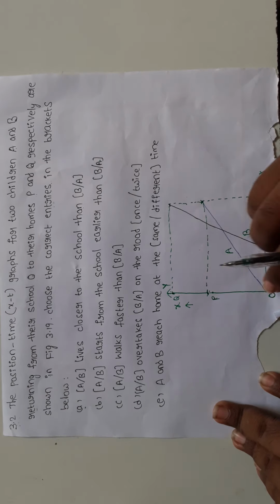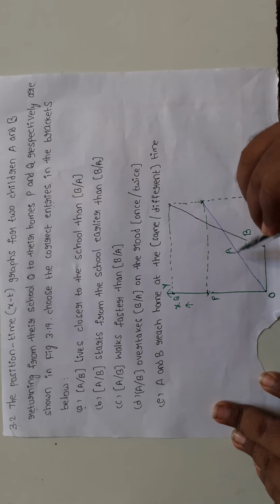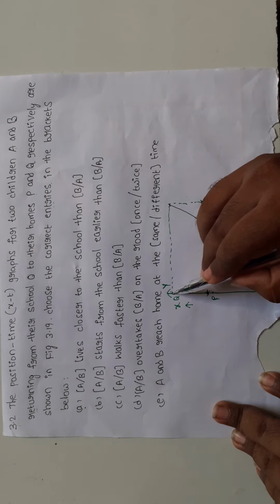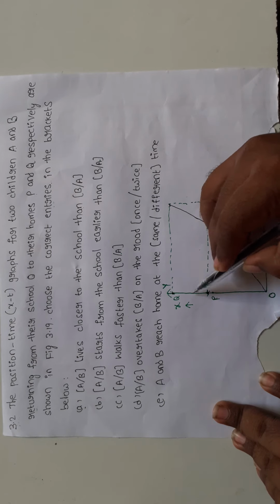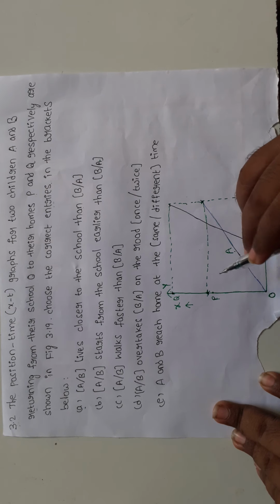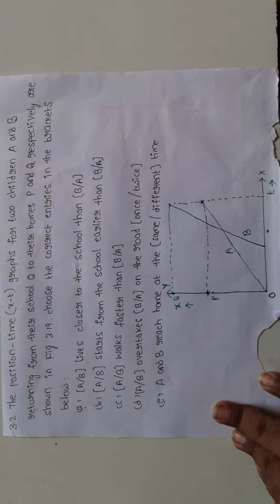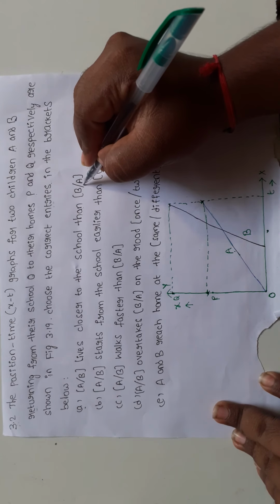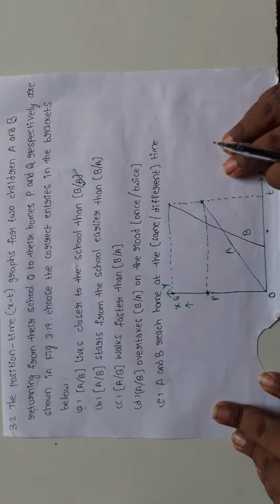Which child is closer to school? This is the point of children A, this is the point of children B. Which is closer? A is closer. A is closer to school. So A is closer to school.